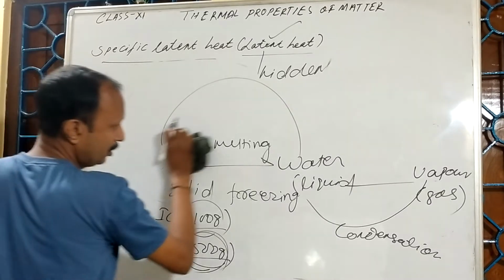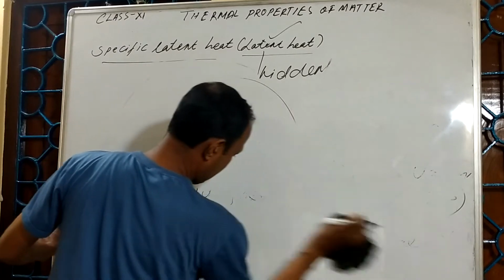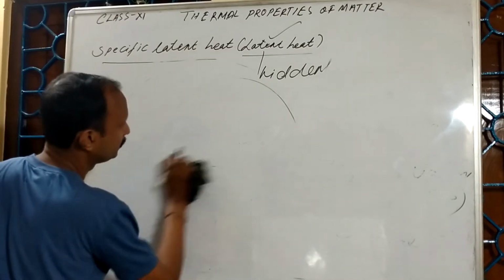So here I can write the specific latent heat of a substance.